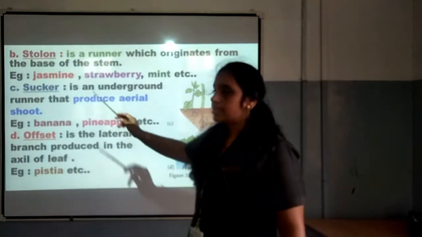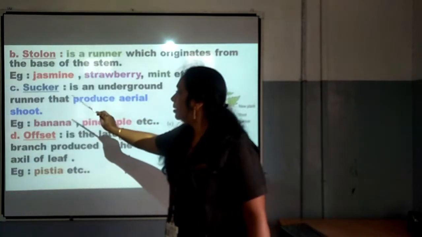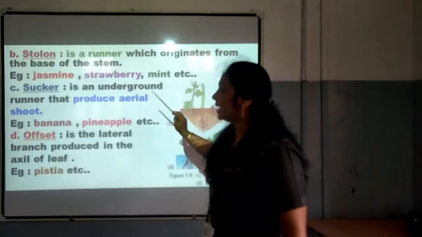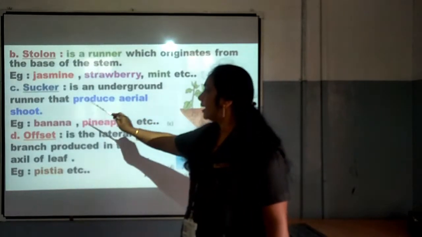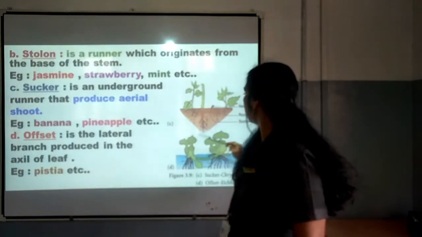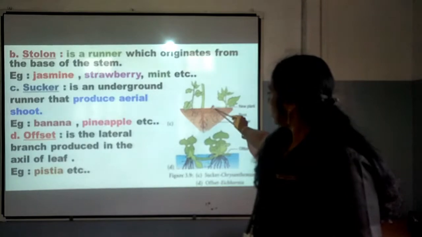And the third one is sucker, an underground runner that produces aerial shoot. It is an underground runner that produces aerial shoot. Here in this case you can see underground runner from below the soil.